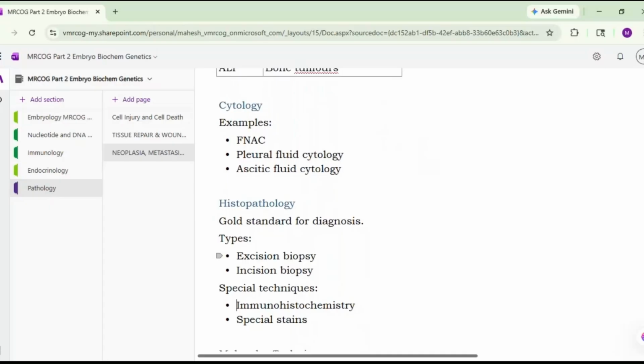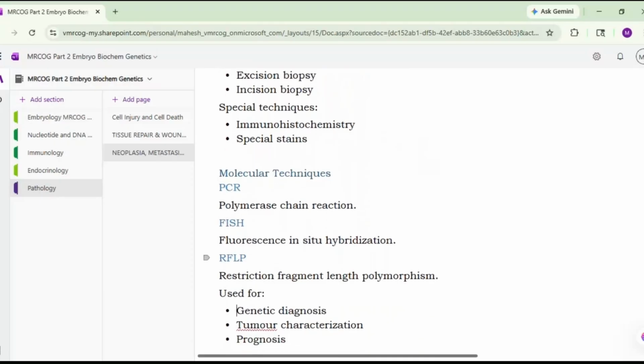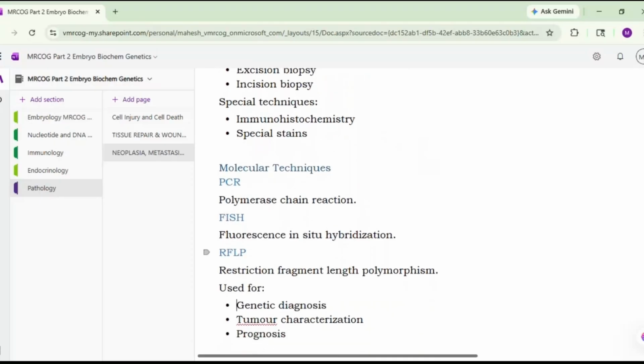Okay. The special techniques such as immunohistochemistry are there. There are special stains which can be used for the histopathology. Then molecular techniques such as PCR, FISH, RFLP. So PCR is polymerase chain reaction, fluorescence in situ hybridization, that is FISH, and restriction fragment length polymorphism, that is RFLP. These are the molecular techniques which can be used for genetic diagnosis, tumor characterization, and the prognosis.